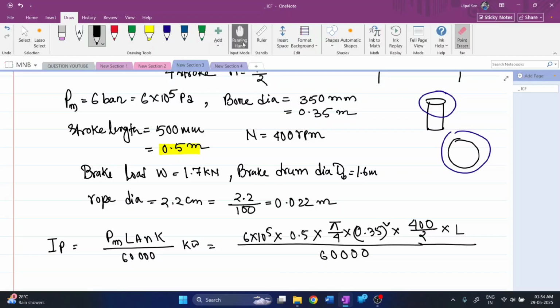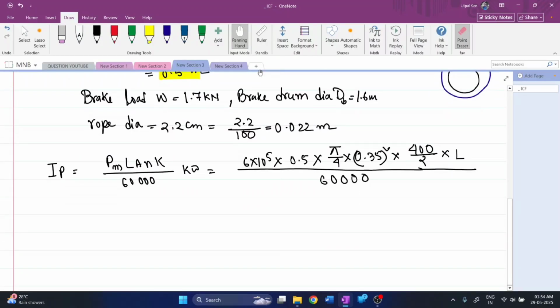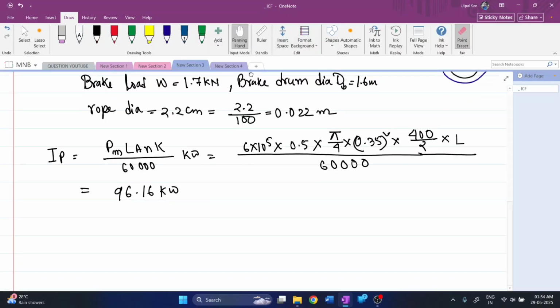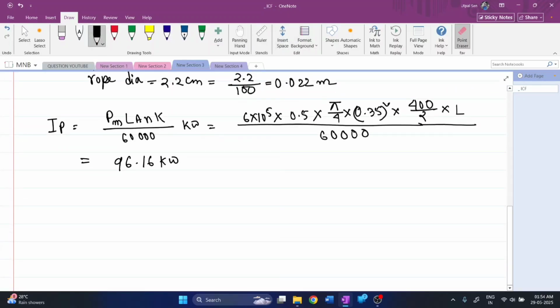The value is calculated as 96.16 kilowatts. So it is the indicated power.